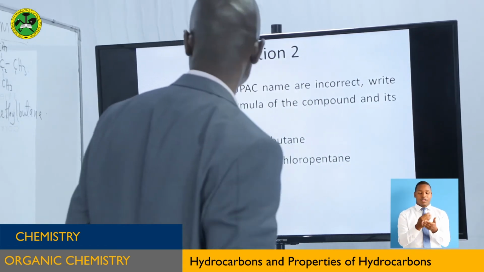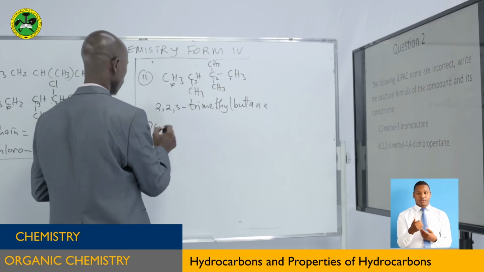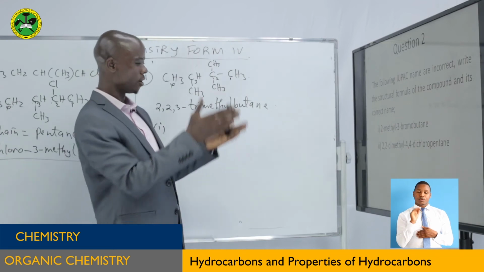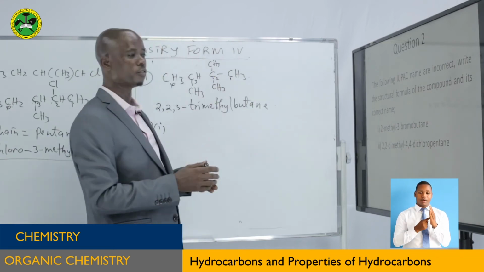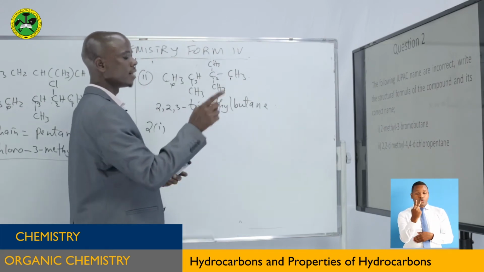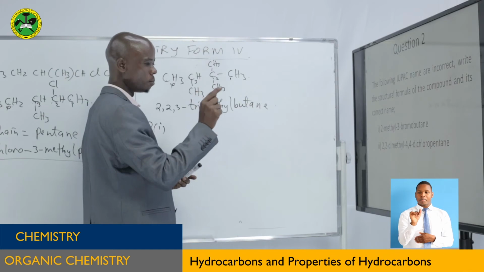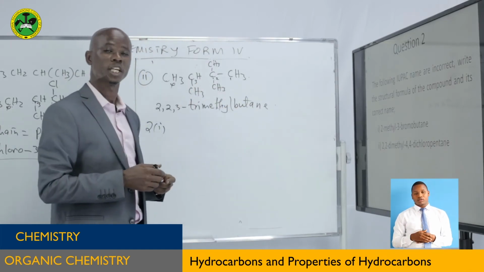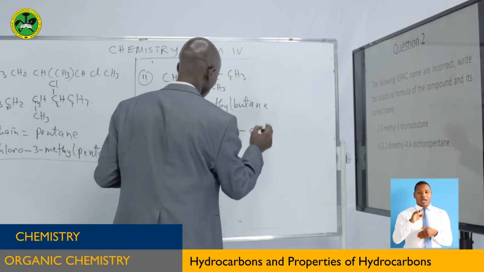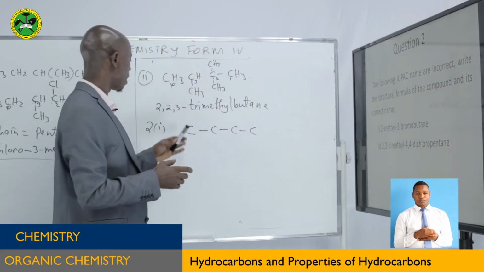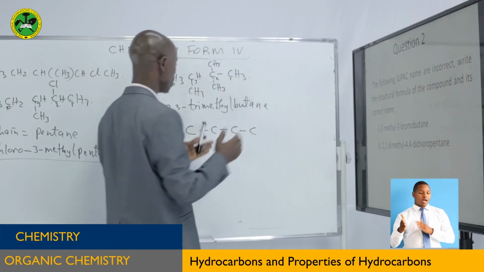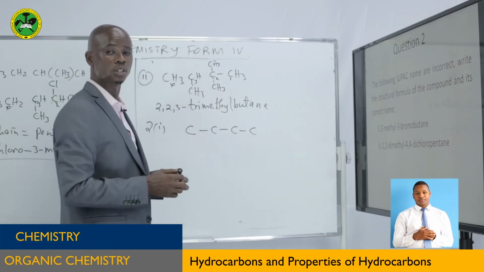Now, coming on the board, question number 2, Roman 1. You are told to write the formula of the given name, and you give the correct name. Here, you are given 2-methyl and 3-bromobutane. So butane is our parent chain. How many carbon atoms? 4. So you write this 1, 2, 3, 4. After you do that one, then you can start from either side. If you start this one, no problem. If you start this side, no problem. You allocate the given substituent groups.